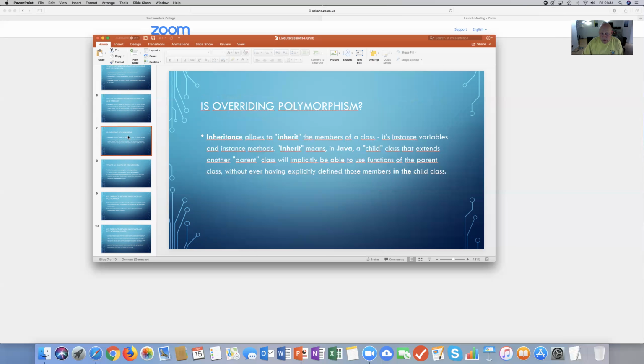So is overriding polymorphism? Well, inheritance allows you to inherit the members of a class, its instance variables and instance methods. Inheritance means in Java, a child class that extends another parent class will implicitly be able to use functions of the parent class without ever having explicitly defined those members in the child class.